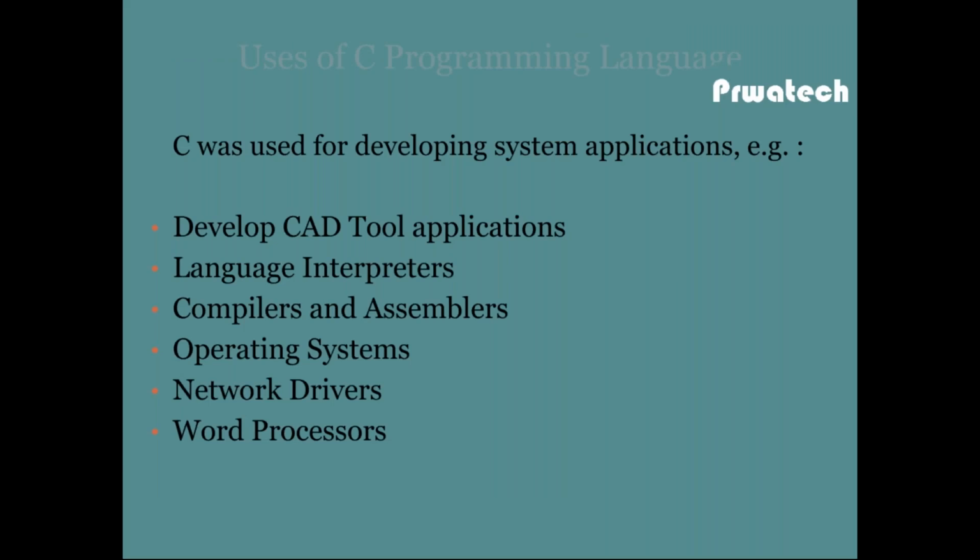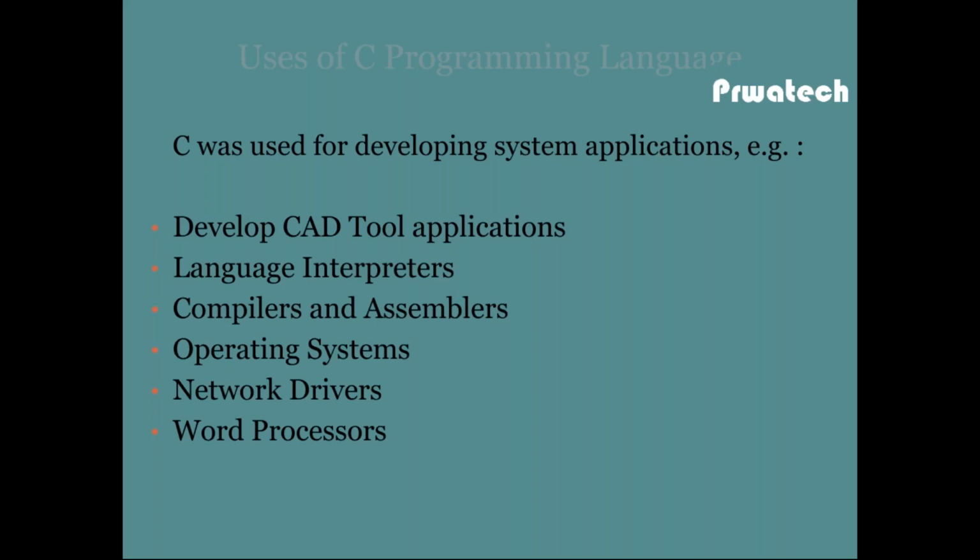So what are the uses of C programming language? C was used for developing system applications like CAD tool applications. CAD tool means computer aided design tool applications like AutoCAD, SolidWorks, CATIA, NX. These are developed in C and C++ code because C is robust and hackers cannot hack the code if you write in C, because pointers are a very hot feature of the C language.